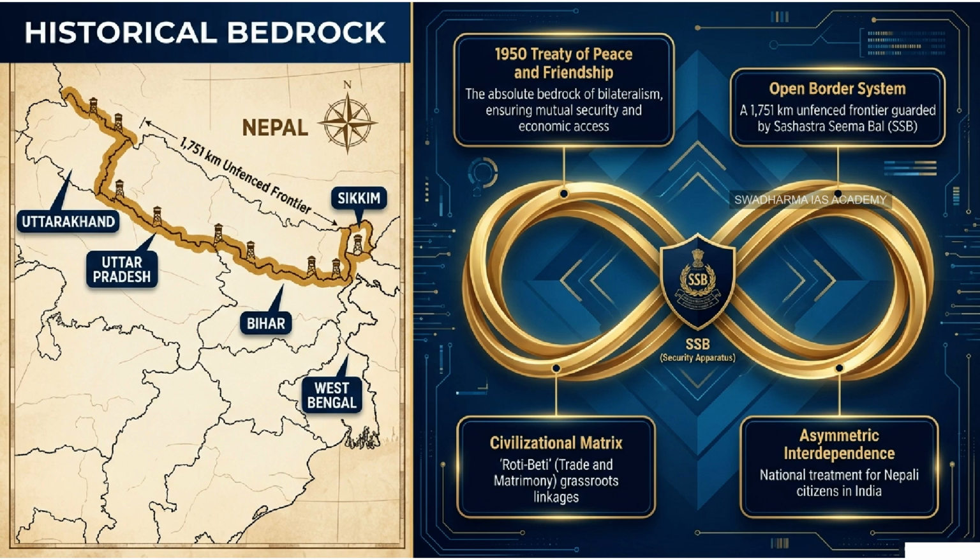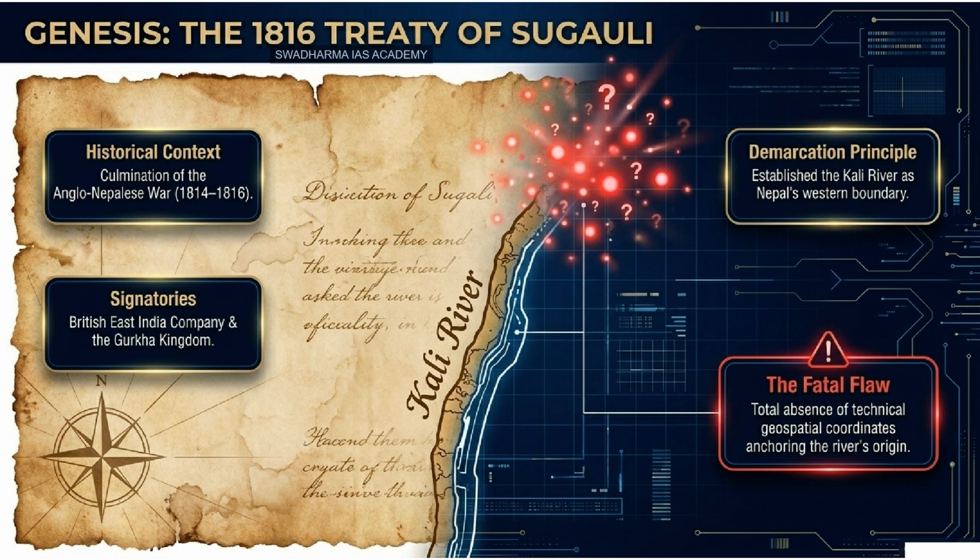Article 5 of the Treaty of Sugauli designated the Kali River, which is known as the Mahakali in Nepal, as the western boundary between India and Nepal. Right, so everything west is India and everything east is Nepal. Sounds simple enough, right? It reads as a definitive solution, sure, until you actually look at the topographical reality of the high Himalayas. British cartographers just drew a line without comprehensively defining the catchment area.